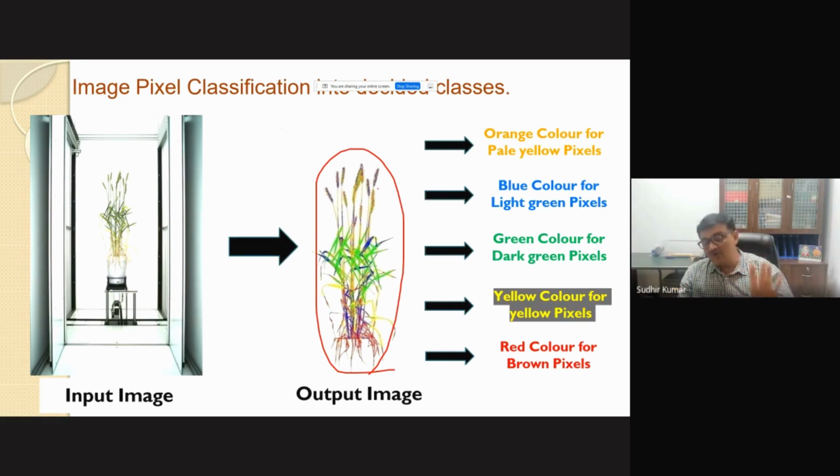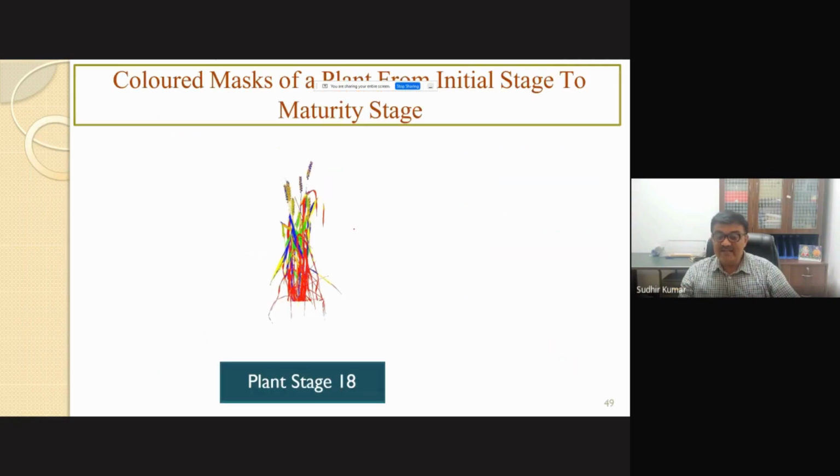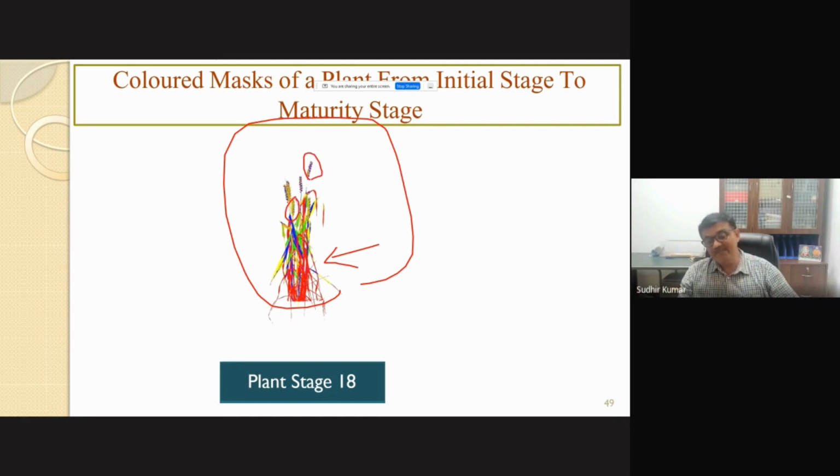So AI is not only playing a role in the field itself; it's up to us how we train the machine, and once the machine is trained, it can do wonders. This stage shows that my plant is already dry. Though we can see these things with our eyes, we cannot quantify how many leaves are dry, how many ears are dry, how many are green in color.